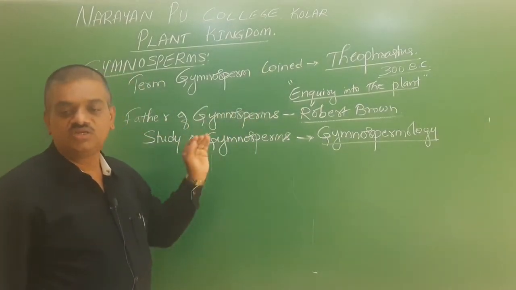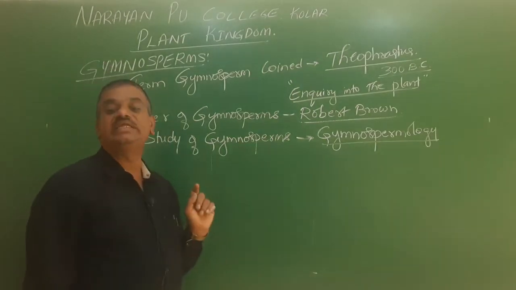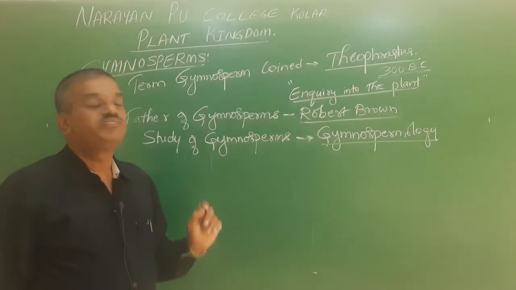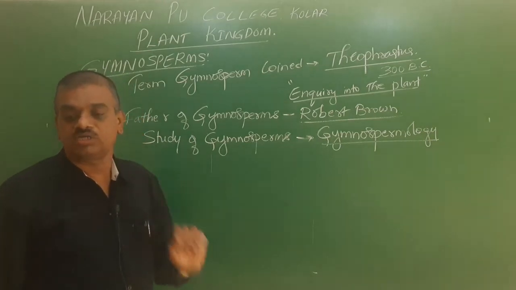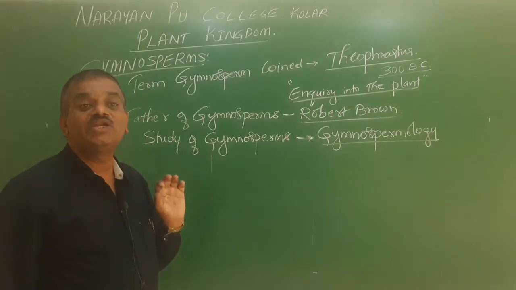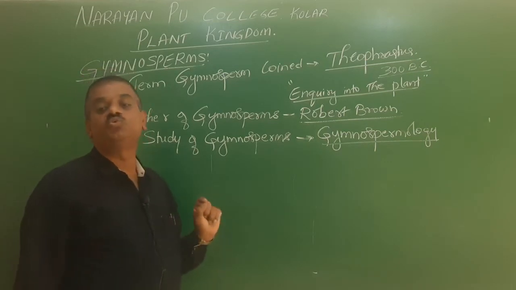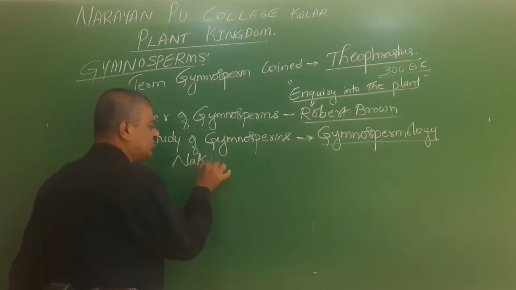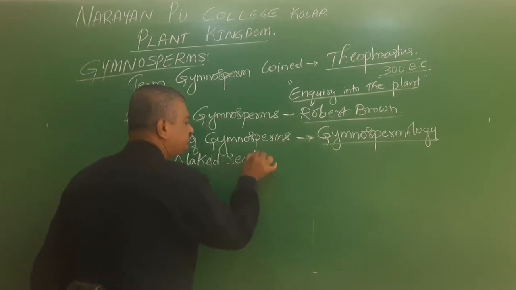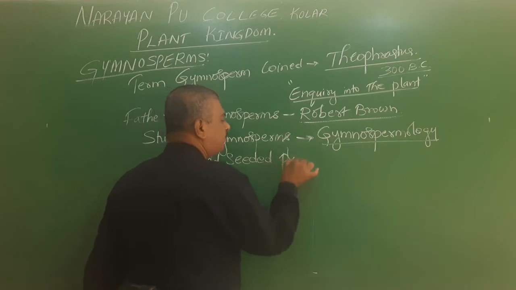Now we'll go for gymnosperms in detail. The ovules in the gymnosperms are not enclosed by the fruit wall. Hence, gymnosperms are also called naked seeded plants.